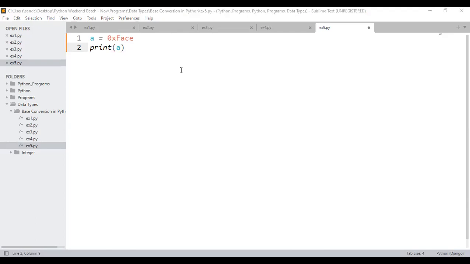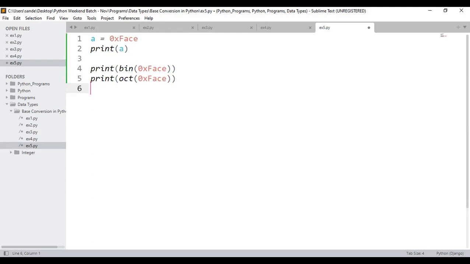Next, if you want to convert the given hexadecimal into binary as well as octal, don't you think we have to use the bin function or the oct function? I'll not execute the program. Trust me, I'll not execute the program. Directly, I'll just go back to the whiteboard. Copy this. In this whiteboard, I'll come back here as normal, how we will be writing. I'll just consider a box. Within the box, I'm going to write the program here. Paste it. This is the small program. Now, for output also, I will leave some space. Sir, what is the output, sir? You only observe what is the output that I'll be getting.